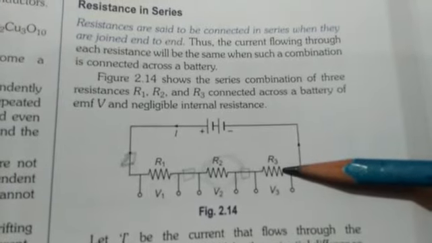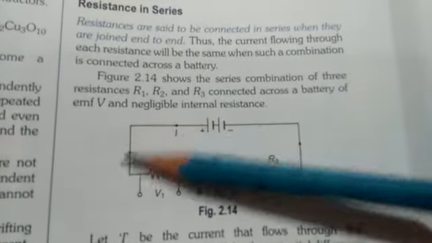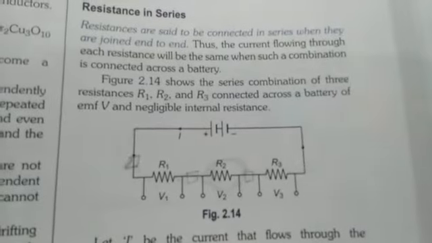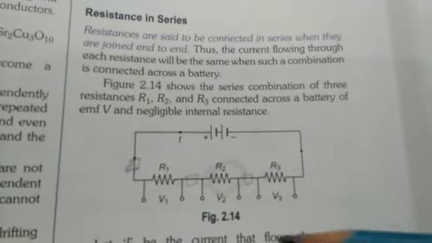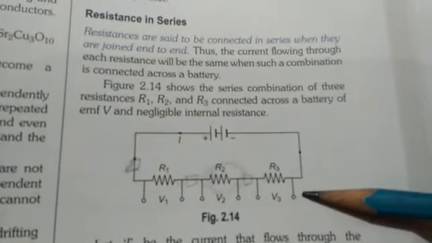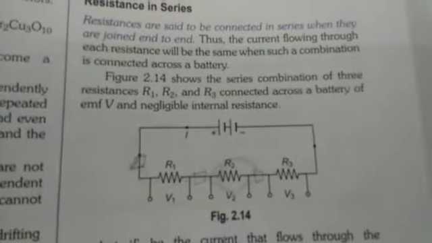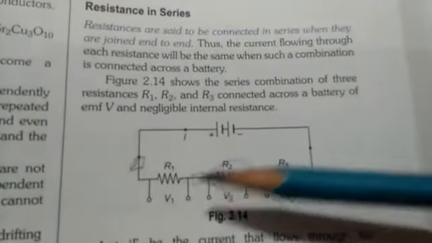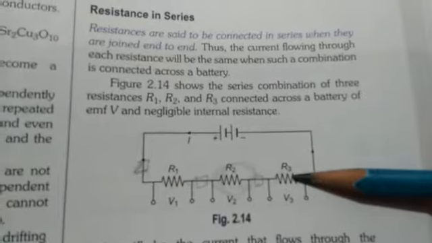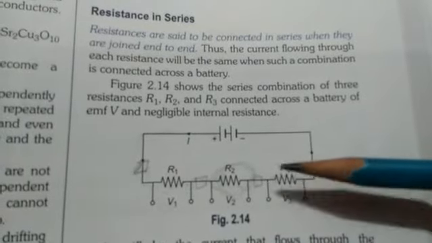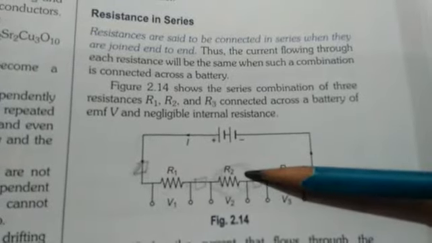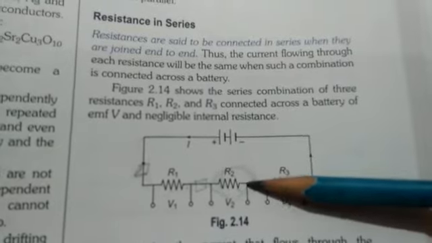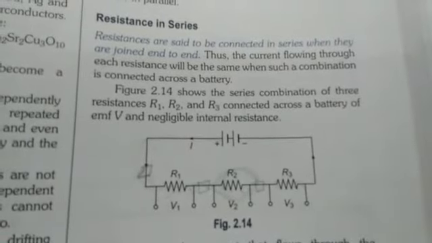No. That means the circuit will break, so current cannot flow. For the current to flow, the circuit should be complete. But here, if any device does not work, the circuit will break. So if one device stops working, other devices also stop working.